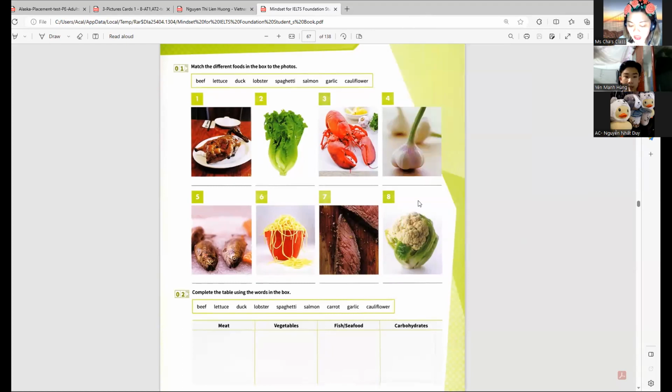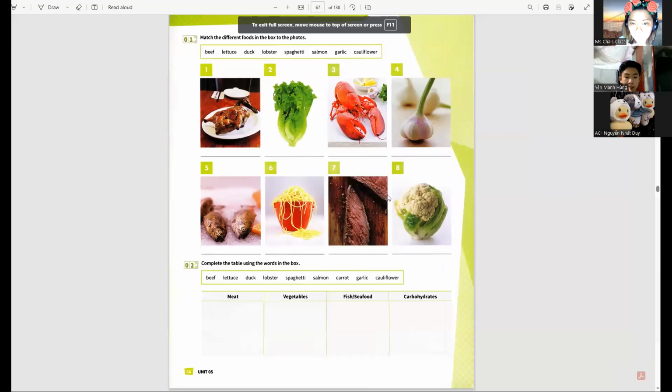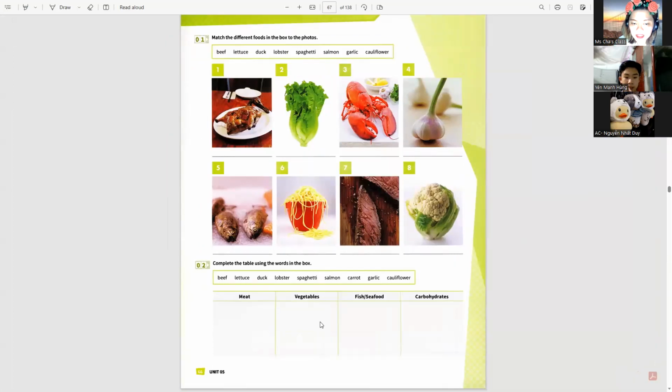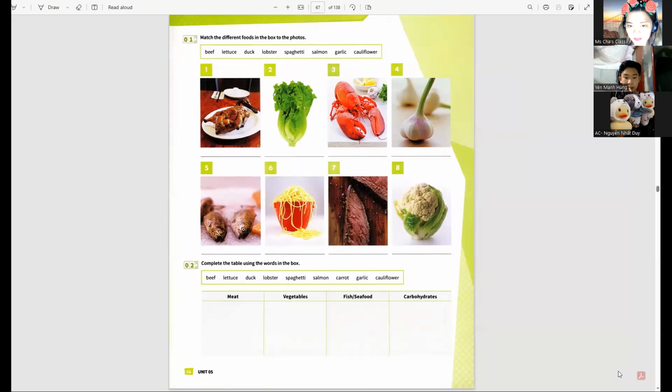So for this one, let's put them in their correct category. Meat. What are the examples of meat? Carbohydrates, you just need to remove the ES. Okay. All right. What about this one? Can you put them in their correct category?